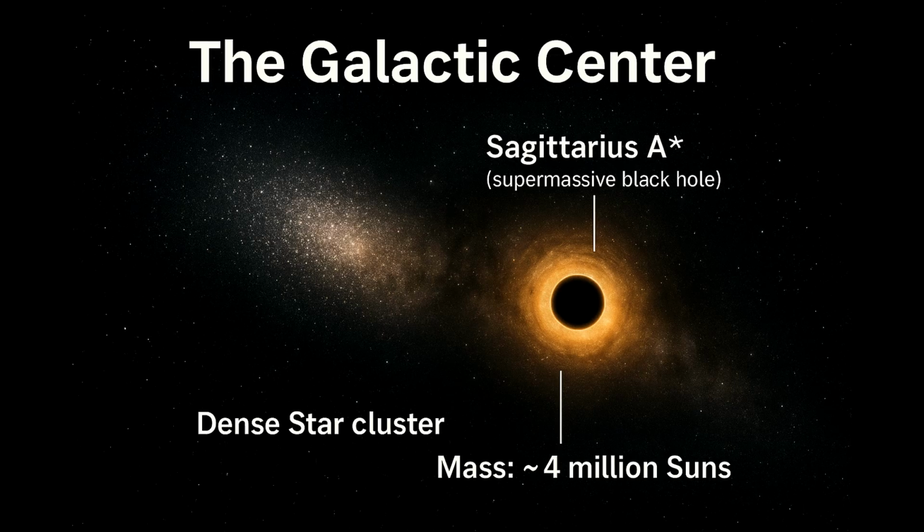The center of the galaxy contains a crowded region of stars and dust. At its heart lies Sagittarius A*, a supermassive black hole with a mass around 4 million suns. We infer its presence from the rapid orbits of the nearby stars.